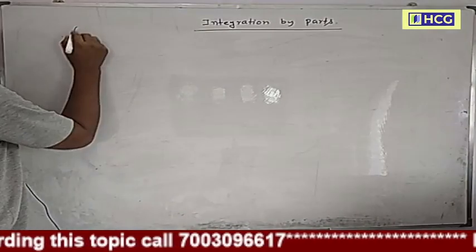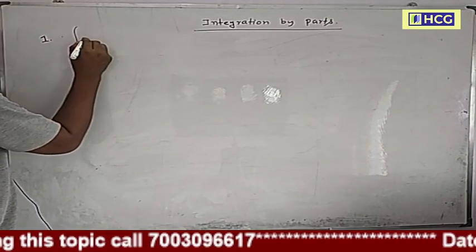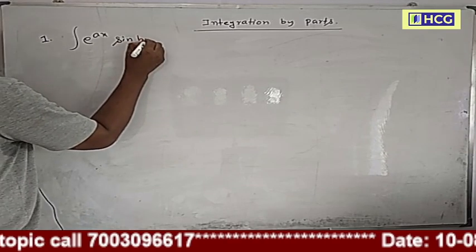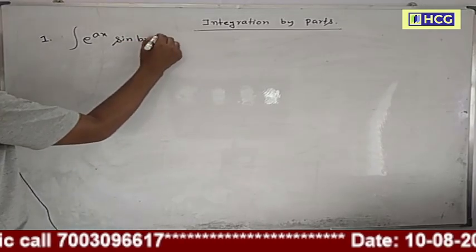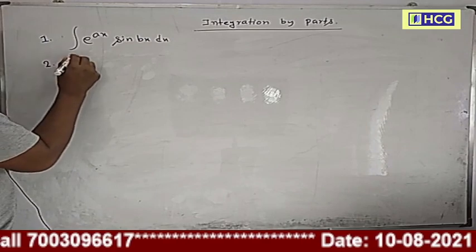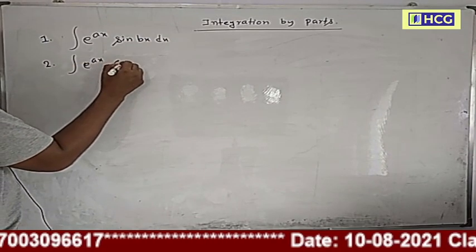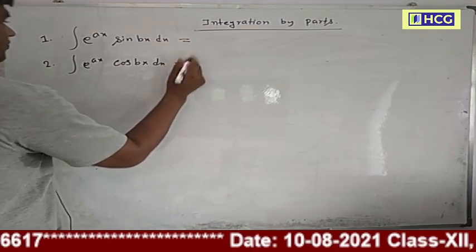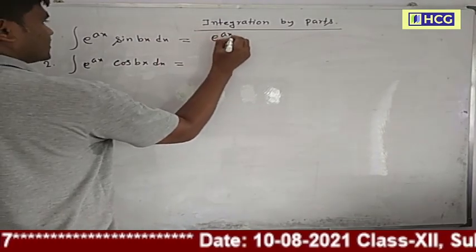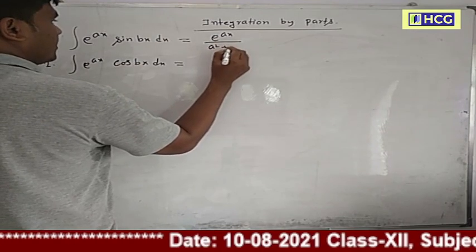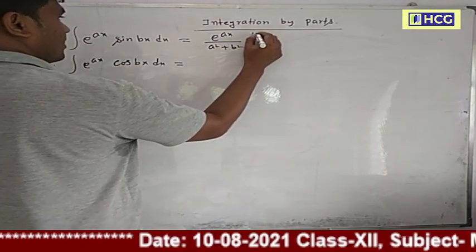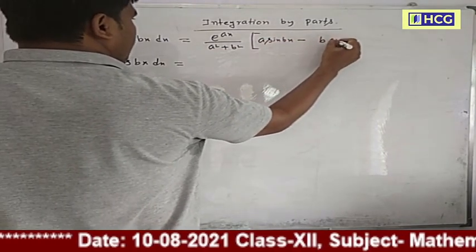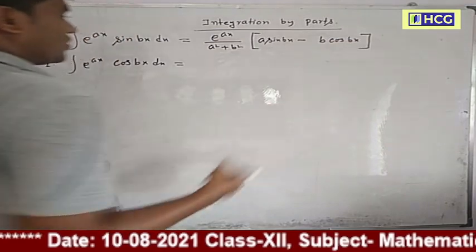Integration of e to the power ax sin bx dx and integration of e to the power ax cos bx dx. This is equal to e to the power ax divided by a square plus b square, into a sin bx minus b cos bx. This is the formula.